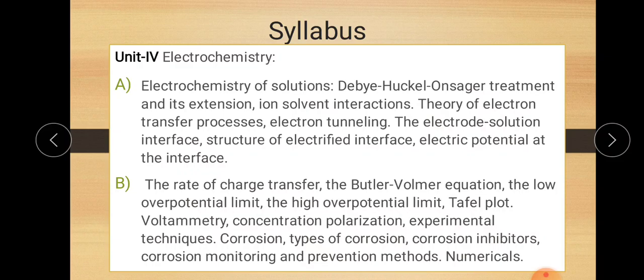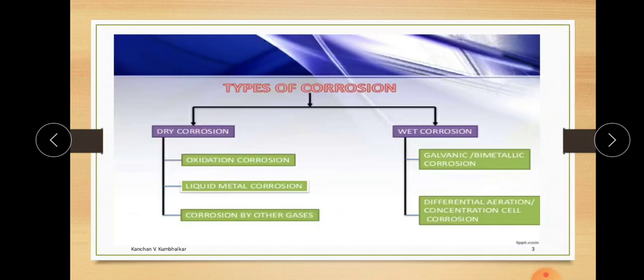It is about corrosion. So let's start. The next point is the overall detailing of the types of corrosion, that is dry corrosion and wet corrosion. Now, types of corrosion. On the basis of working condition, there are two types of corrosion. First one is dry corrosion and second one is wet corrosion. Dry corrosion means when there is a direct attack of air or chemical on the metal and the corrosion occurs, then that type of corrosion is known as dry corrosion.